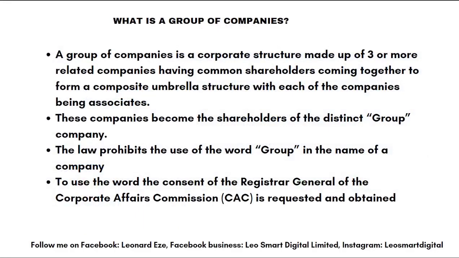So back to our topic, group of companies. A group of companies is a corporate structure made up of three or more related companies having common shareholders coming together to form a composite umbrella structure with each of the companies being associates. So you see that the three or more companies become associate companies in this group of company. These companies become the shareholders of the distinct group company.